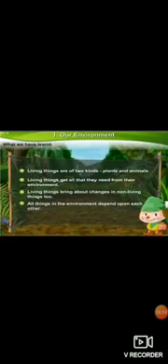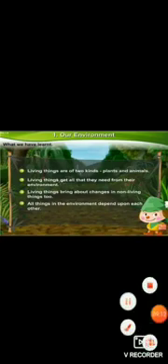Living things are of two kinds, plants and animals. Living things get all that they need from their environment. Living things bring about changes in non-living things too. All things in the environment depend upon each other. The needs of all living things are fulfilled by the things in their environment.